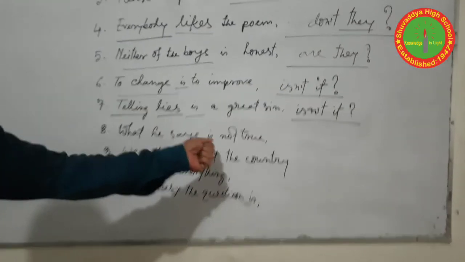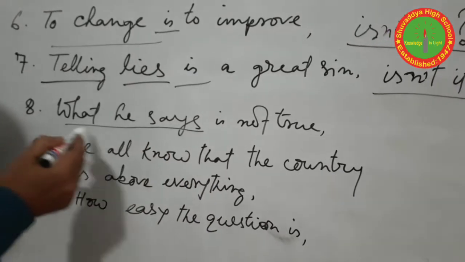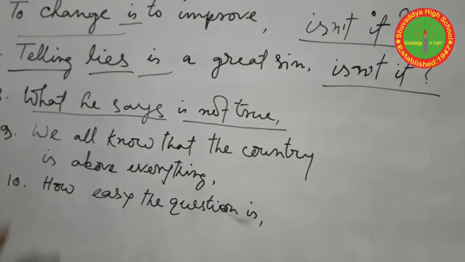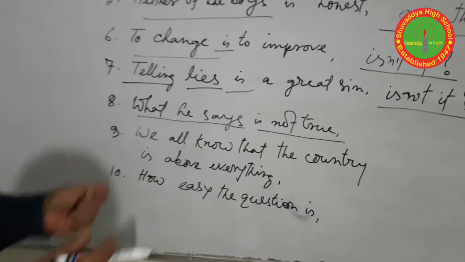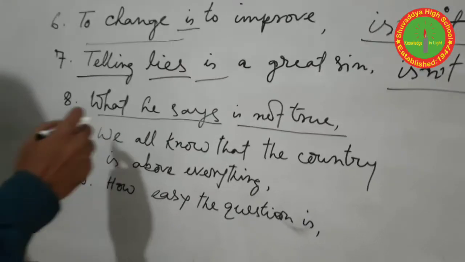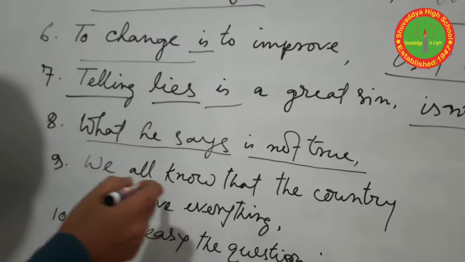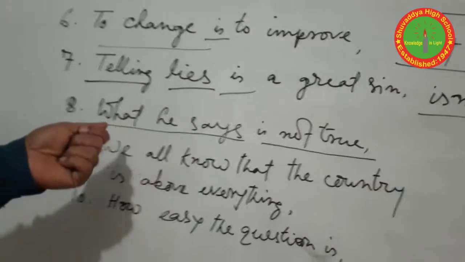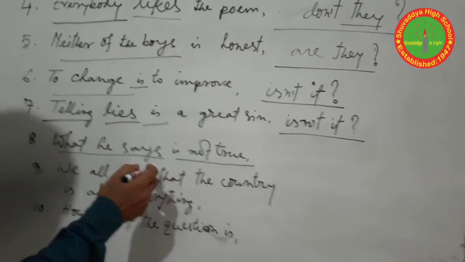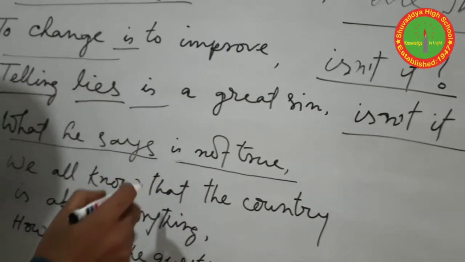What he says isn't true. The main clause is not here. This is the main clause: what he says is not true. The complex clause is used as a noun here. The clause begins with a complex conjunction, so we can consider the sentence as a complex sentence. Here, what he says is the complex clause, and the main clause is "isn't true".